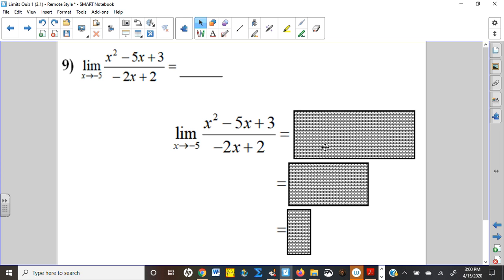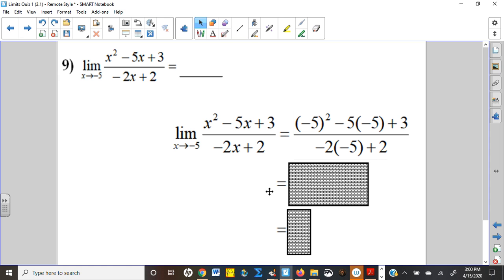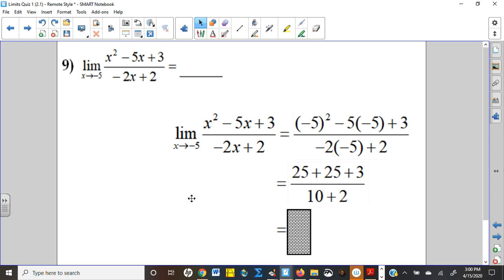For number 9, at first you're like, wow, the top doesn't factor. How am I going to do this? But then you realize there's only one number where this is not a continuous function, and that's at 1. If you look at the bottom, only a 1 gives you a 0 in the bottom. And we're not taking the limit as we approach 1. So just plug your negative 5 in, right? And then simplify it. And it looks like we get 53 over 12. And that's your answer. And a ton of you guys got that perfect.